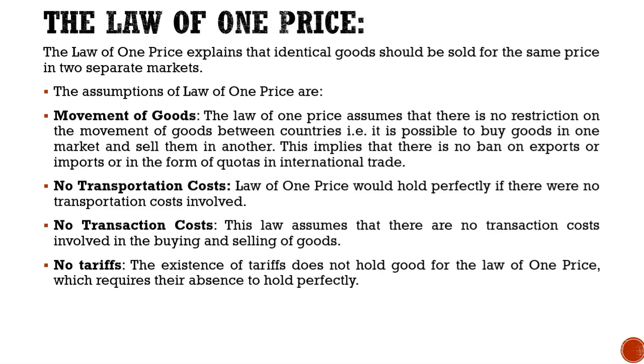In simple terms, law of one price states that if product X, which is an identical good to product Y, is sold in different markets, the price of those two products should be the same. But it assumes that there is movement of goods, there is no transportation cost, no transaction cost, and no tariffs.